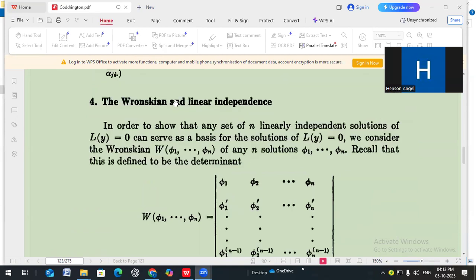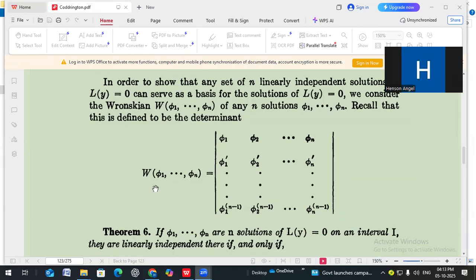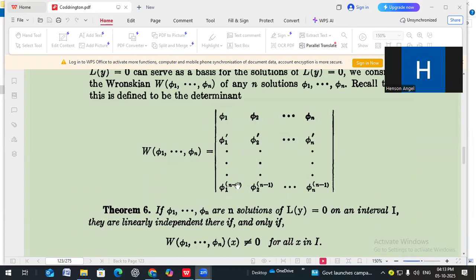Now I am going to give the definition of Wronskian. The Wronskian of φ1, φ2, φ3, ..., φn of n solutions is defined to be a determinant. The Wronskian of φ1, φ2, ..., φn is equal to: first row, we have φ1, φ2, φ3, ..., φn. Second row, we have φ1', φ2', etc., φn'. In the last row, we have φ1^(n-1), φ2^(n-1), etc., φn^(n-1). So this is the definition of Wronskian.